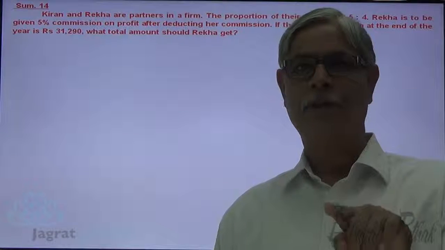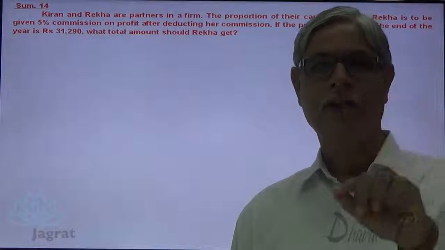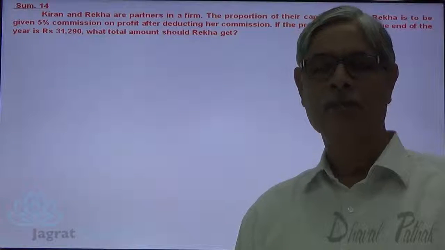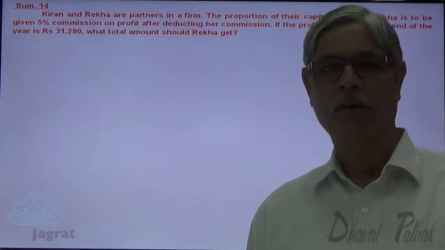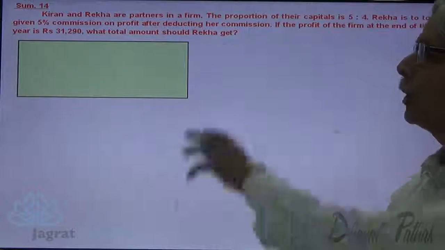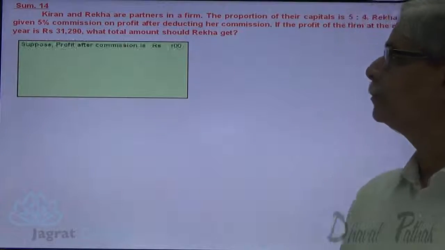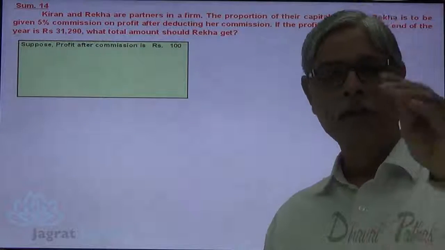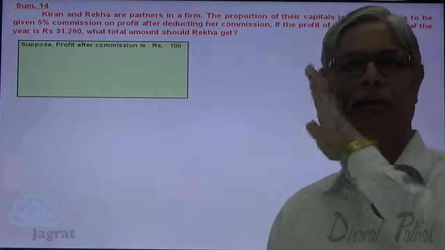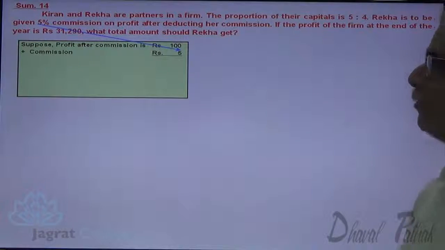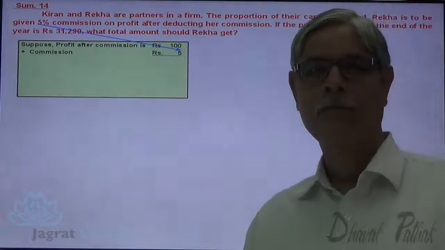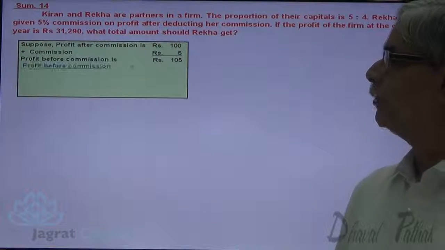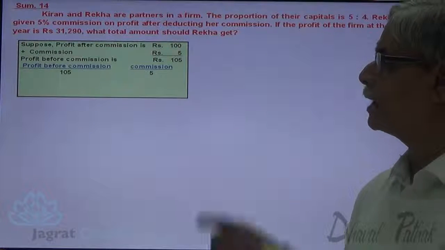Now Rekha gets commission as well as share in profit. So commission plus share in profit makes the total income for Rekha. Let us first work out the commission, then share in profit. Here I am going to calculate commission in two ways. Suppose that profit after commission is 100. Commission at the rate of 5% on 100, 5 is the commission. So profit before commission will be 105. If 105 is the profit before commission, then 5 is the commission.